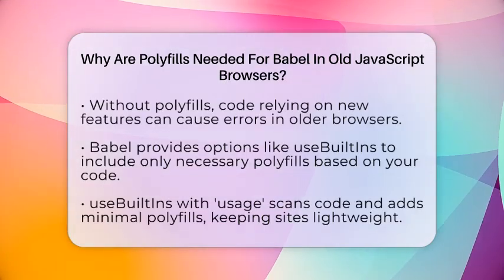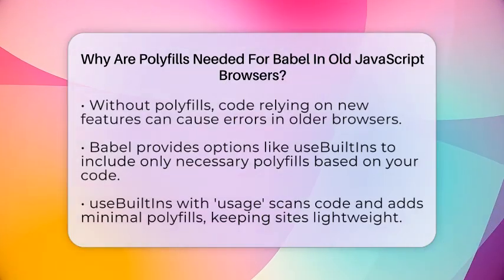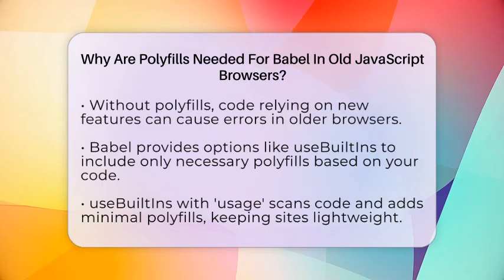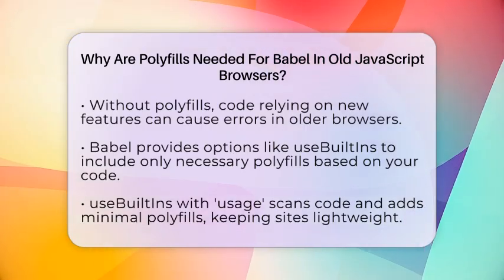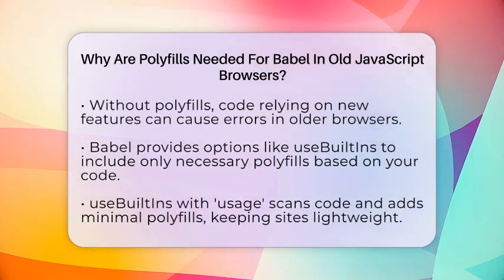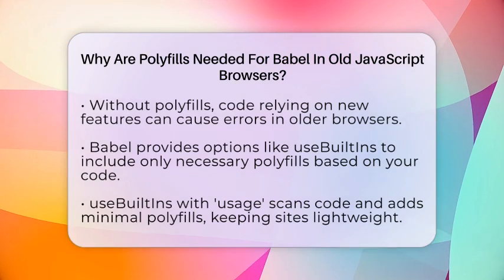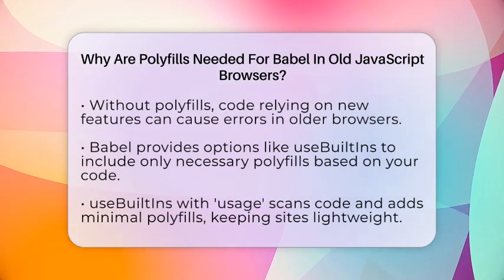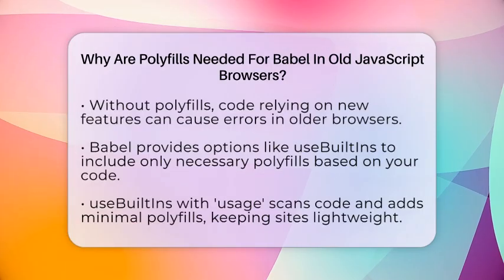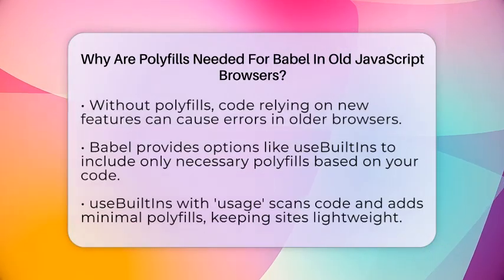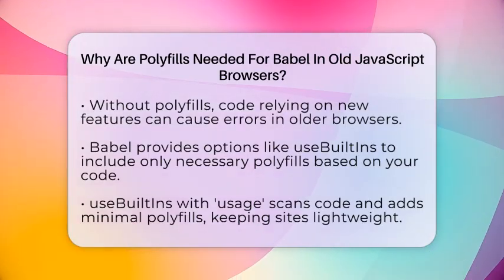Using the option called useBuiltIns with the value usage, Babel scans your code and automatically adds just the polyfills for features you actually use. This keeps your website lightweight and fast. Alternatively, you can choose useBuiltIns with the value entry, which imports all polyfills upfront, making sure everything works no matter what.